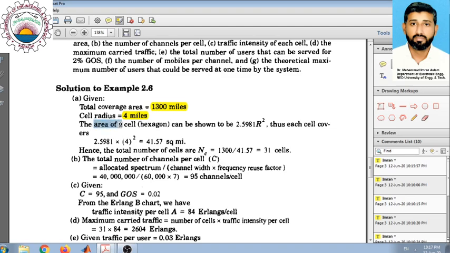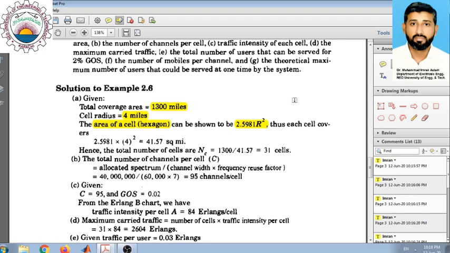The area of each cell is actually the area of a hexagon, because we are working on hexagon geometry for cells. So from simple geometry, the hexagonal area is given as 2.5981 r squared, where r is the radius of the cell. So this is the formula for hexagonal area. In most of the books, this formula is written as 3 under root 3 divided by 2 r square.